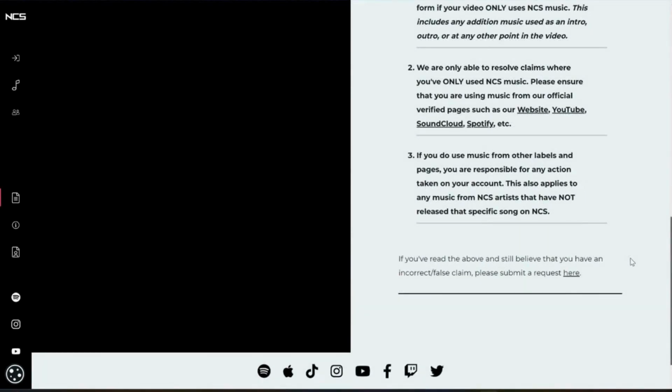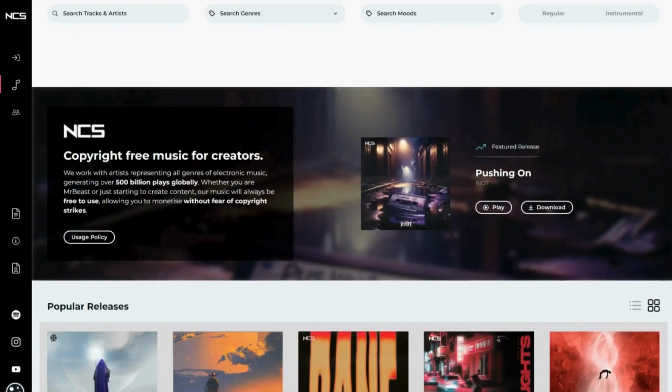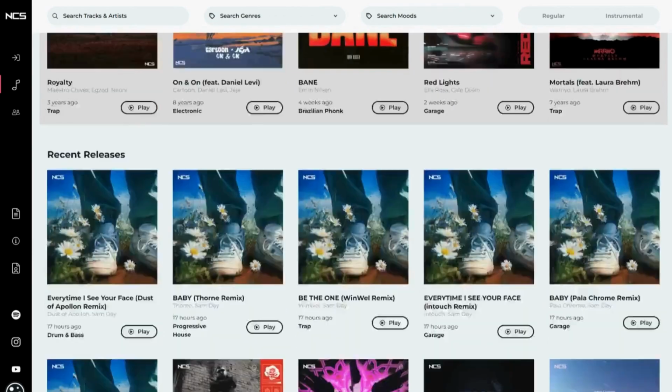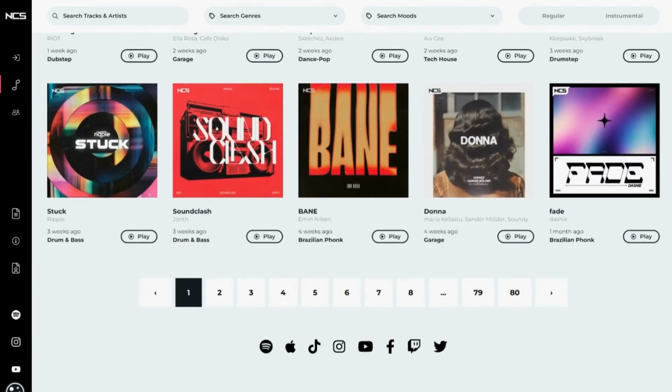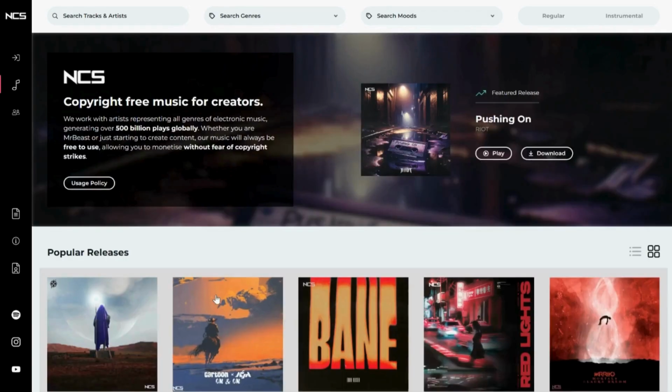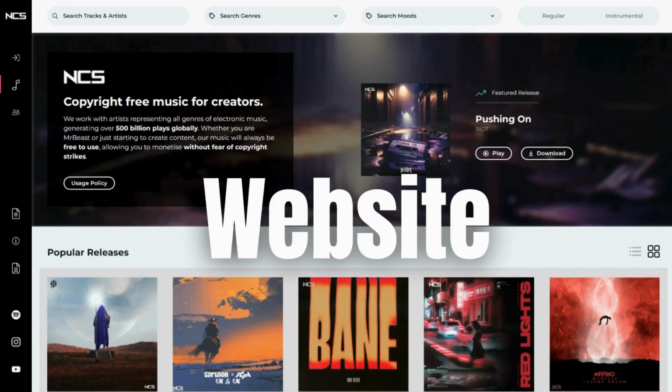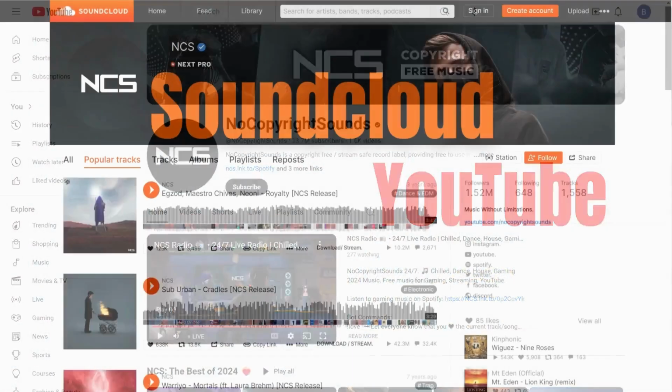This also applies to any music from NCS artists that have not released that specific song on NCS. So there might be some NCS artists that have not officially released their song on the NCS platform or website. So if that is something you run into, you're probably not going to want to use that song until it's been released on their official website, YouTube, SoundCloud, Spotify, etc.